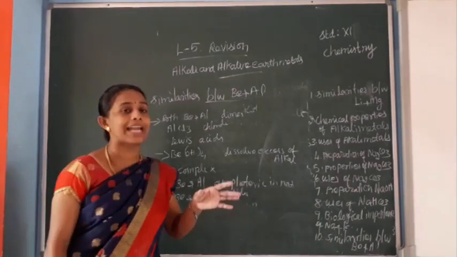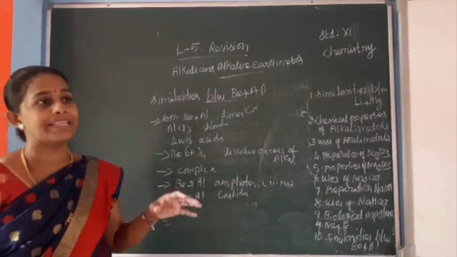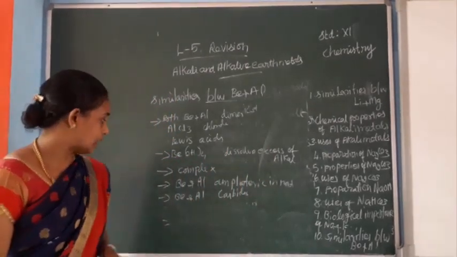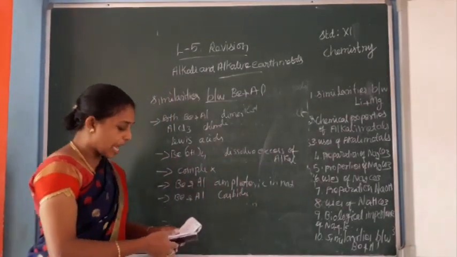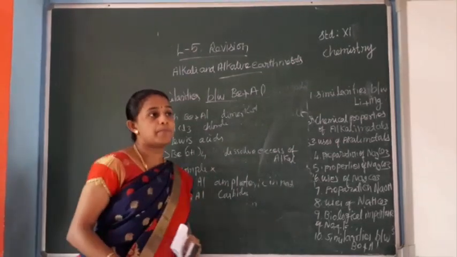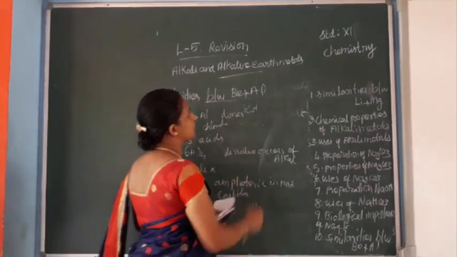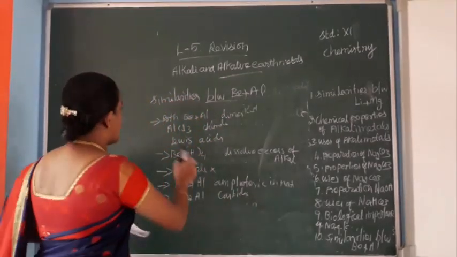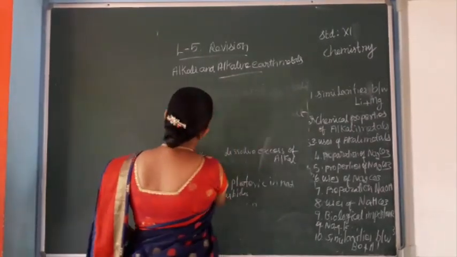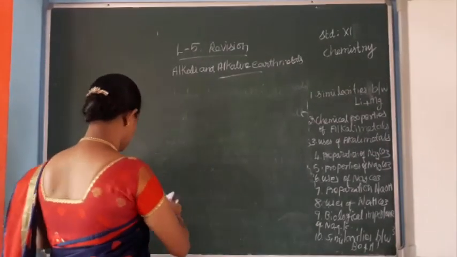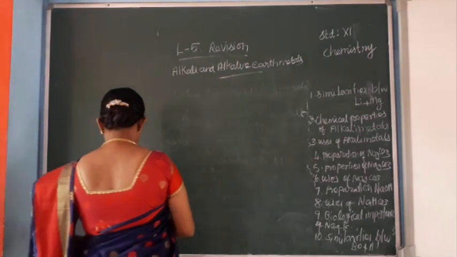Both give carbides, which decompose to give methane gas. Both are rendered passive in nitric acid. These are the only similarities between beryllium and aluminium.